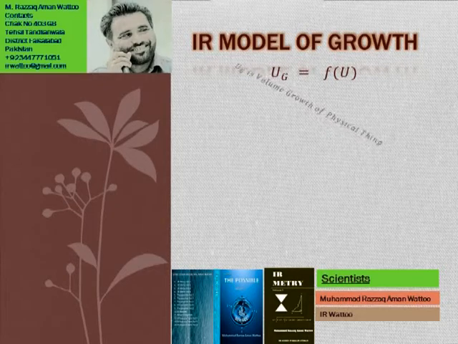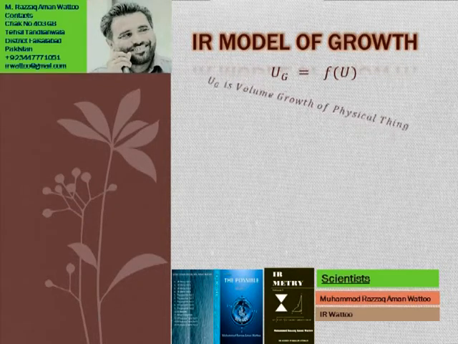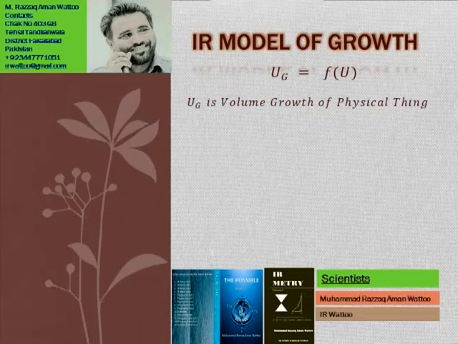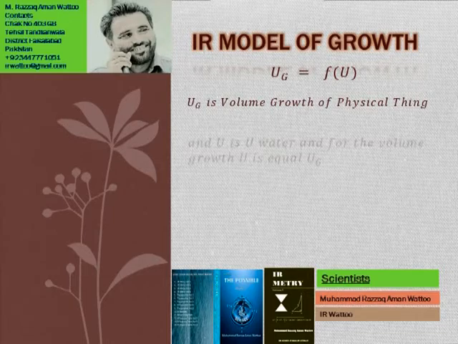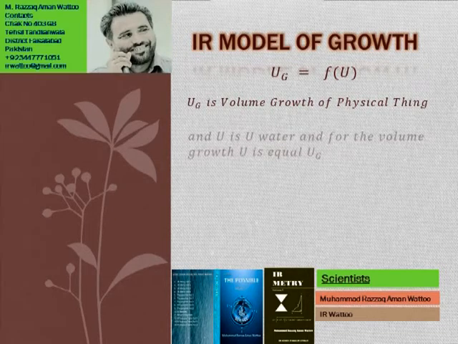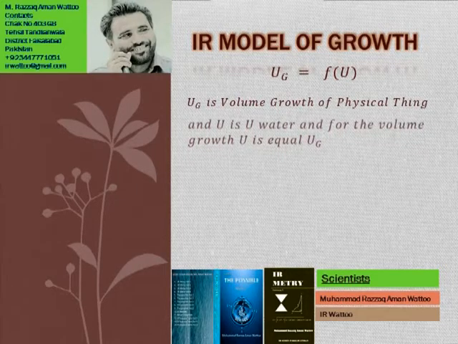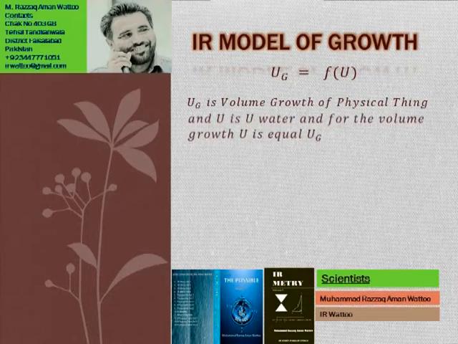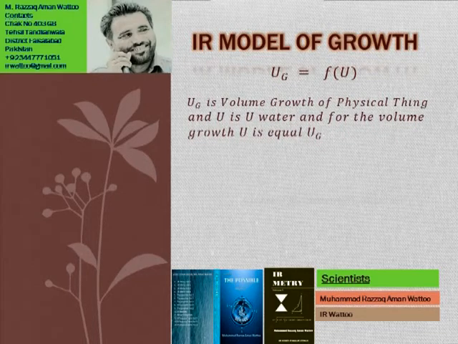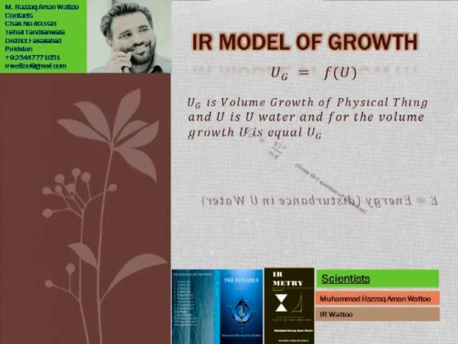that is existing in living organisms or in any other form is a function of the U vector. So we can say UG is the volume growth of a physical thing that depends upon the U vector, where the U vector is a thing that exists in the universe in a saturated form everywhere. We can't escape it, we can't make any vacuums in the universe, we can't particleize the universe, and we can't ignore the U vector.